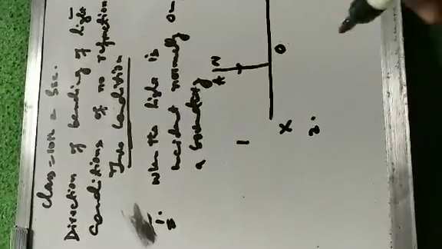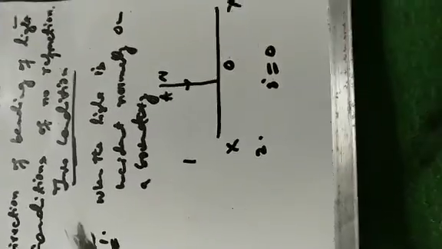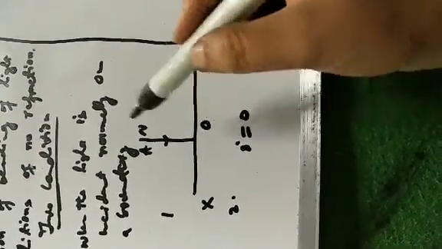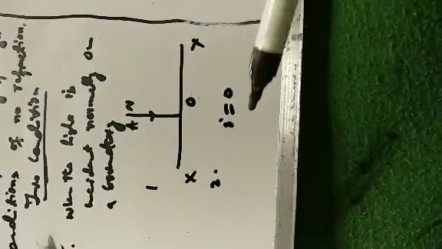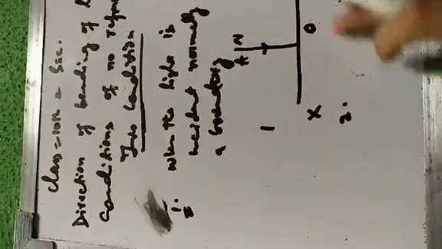Since no angle of incidence is formed, angle I is 0. The angle between the incident ray AO and the normal NON', that is the angle of incidence, is 0.